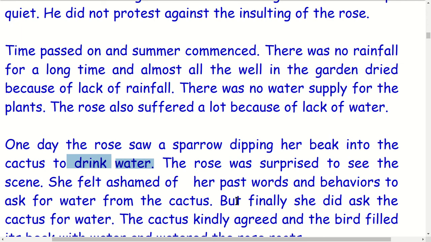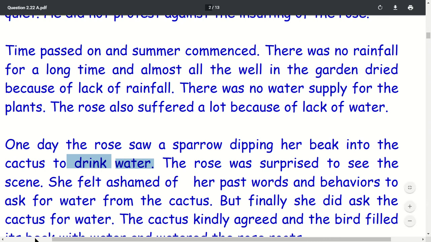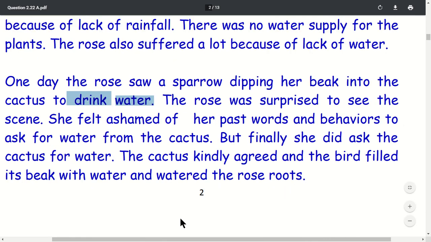She realized her mistake, and she asked the cactus for some water. What did the cactus do? The cactus kindly agreed, and the bird filled its beak with water and watered the rose's roots.